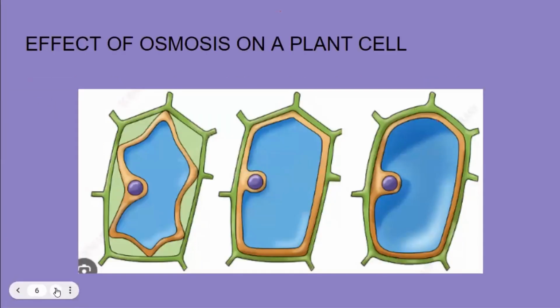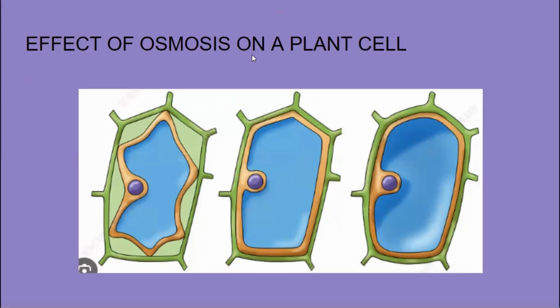So this is one of the plant cell. When you place the plant cell in water, we all know that plant cells are surrounded by a cellulose cell wall. So this is the cell wall. So you have this surrounding is the water. So you have placed this plant cell in water.